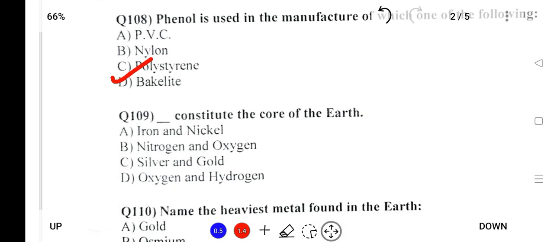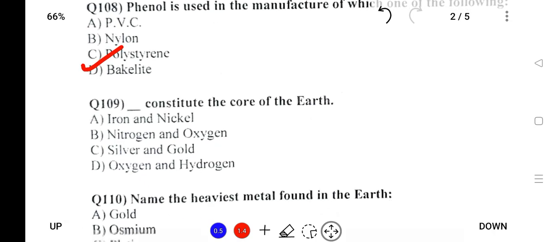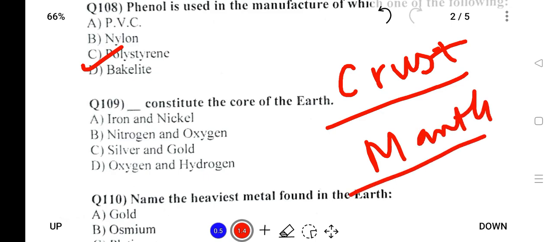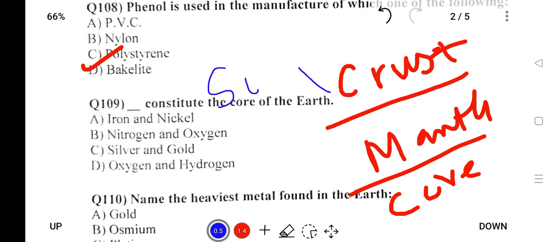Which layer of the earth constitutes the core of the earth? The first earth layer is the crust, the outer layer of the earth. Then the mantle, then the core. The crust has maximum silicon and aluminum.